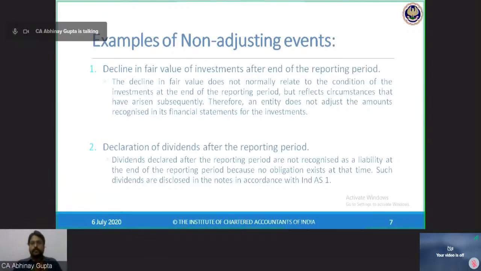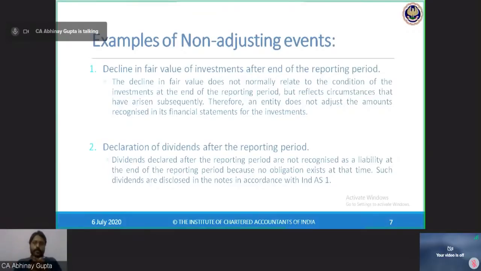Declaration of dividends after the reporting period. I am preparing financial statements for 31st March 2020, and I have a board meeting on 15th of May 2020 for the approval of these accounts. In that board meeting itself, before the approval of the accounts, the board of directors has passed the resolution to propose a dividend.